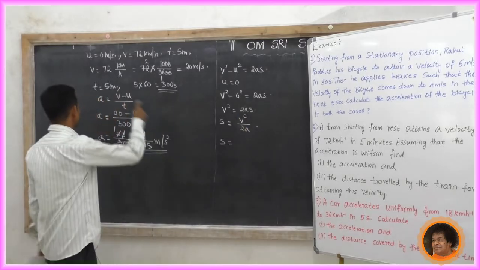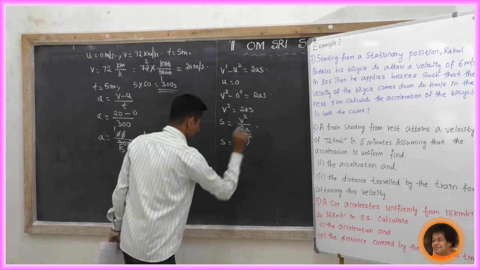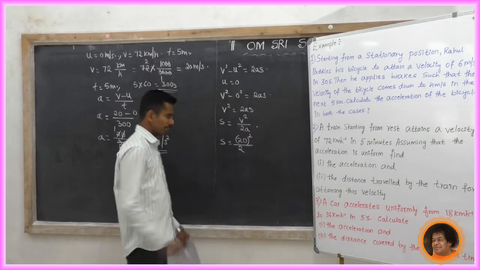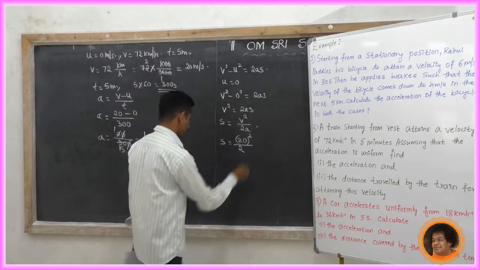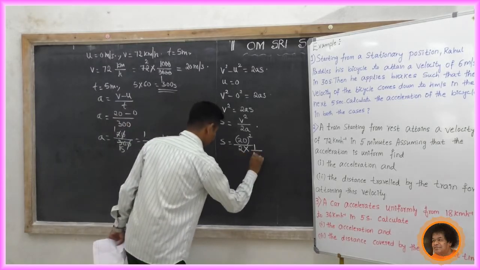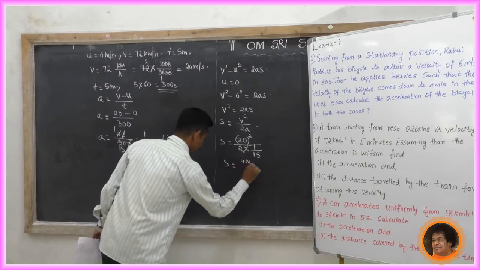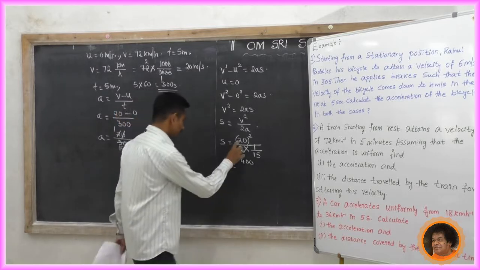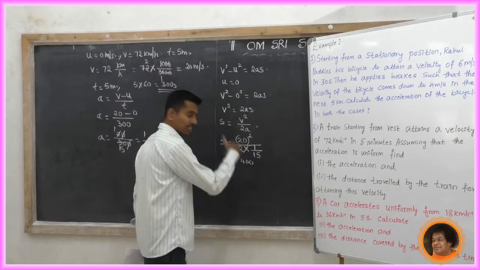Now substitute the values. What is V squared? V means 20, so 20 squared divided by 2 into A. We can directly write 20 squared, no need of bracket, but for the confusion, you write the bracket. What is A? That is 1 by 15. Be careful, 1 by 15. Now S equal to 400, correct? 20 into 20 equal to 400. Why? 2 into 2, 4. Then the square gives 2 zeros.